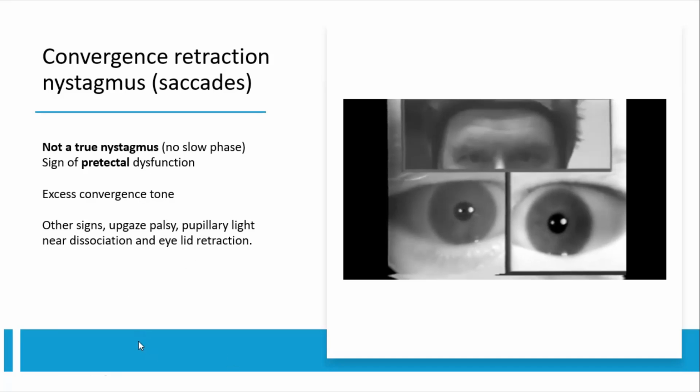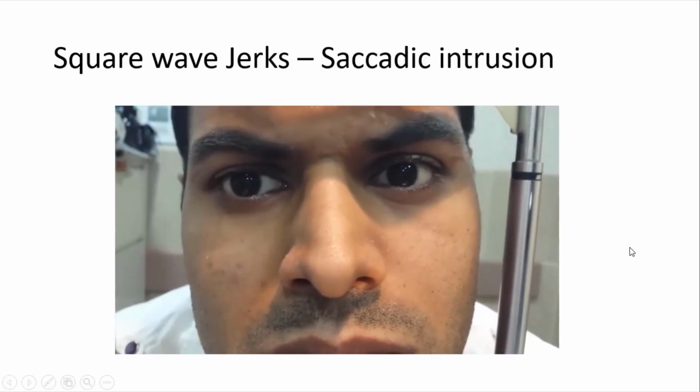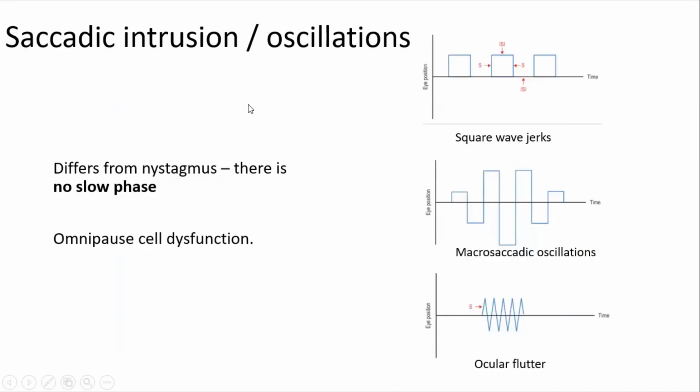This is the last part. You can see this video. Can you characterize what this is? It's only the fast phase which you can see. There's no slow phase. It's like back-to-back saccades with some intersaccadic interval in between. This is called square wave jerks. Square wave jerks are basically back-to-back saccades with an intersaccadic interval.